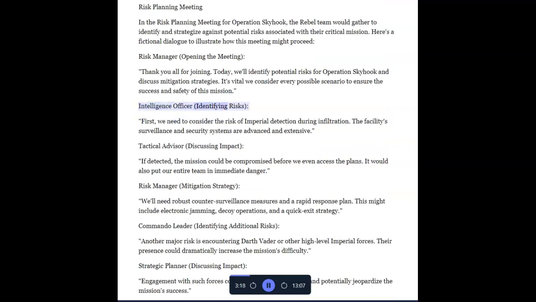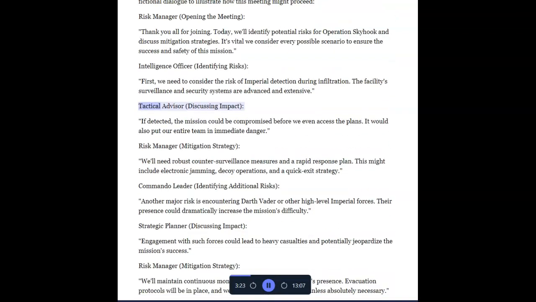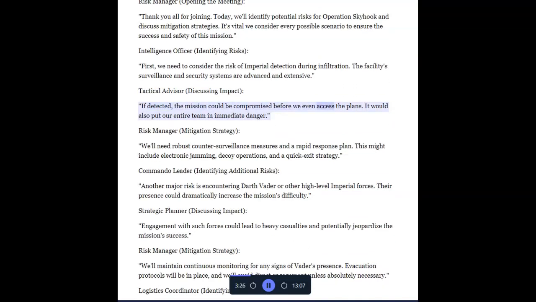Intelligence officer, identifying risks. First, we need to consider the risk of Imperial detection during infiltration. The facility's surveillance and security systems are advanced and extensive. Tactical advisor, discussing impact. If detected, the mission could be compromised before we even access the plans. It would also put our entire team in immediate danger.